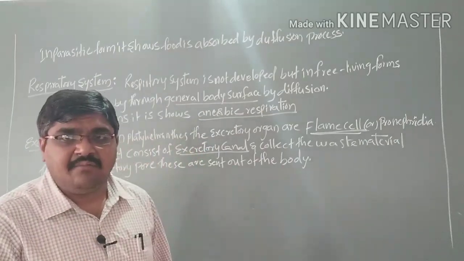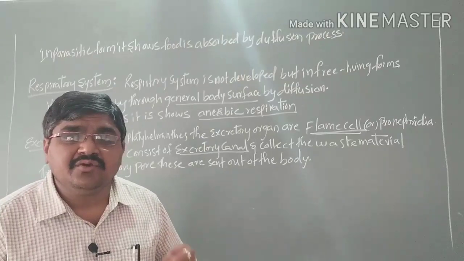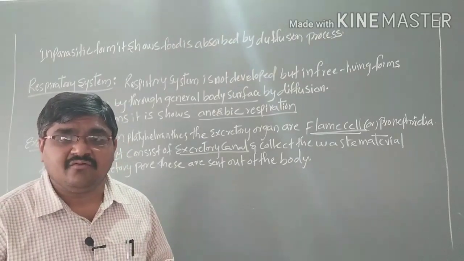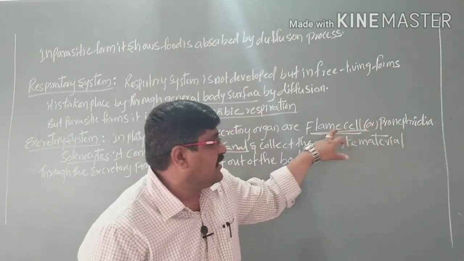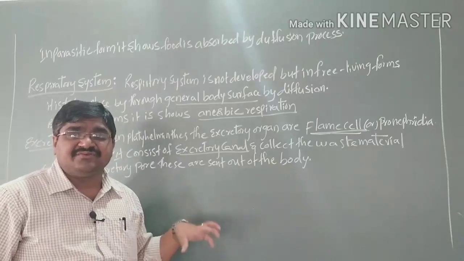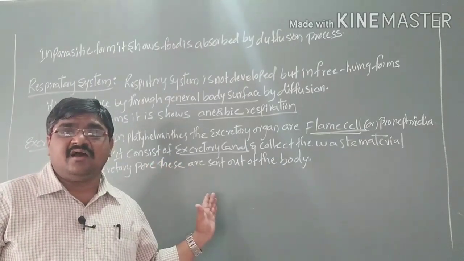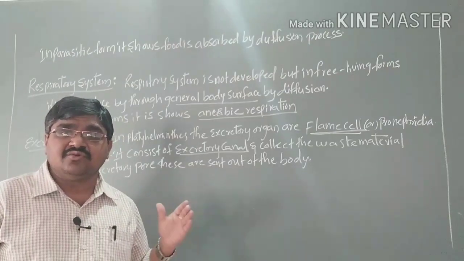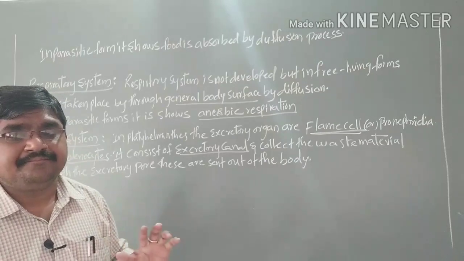These are primitive kidneys which are not well developed. Through the excretory canal the waste material is collected, and through the excretory pore it is sent outside of the body.